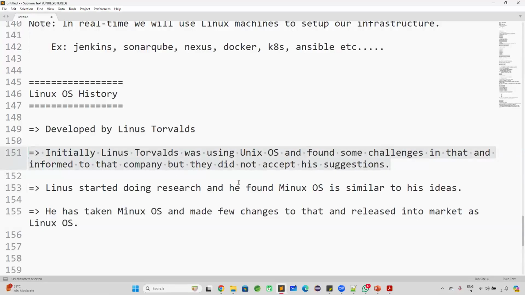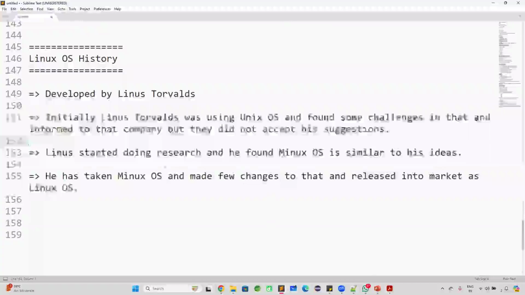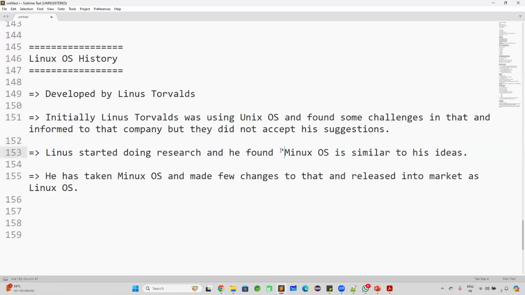But that company did not accept. Then he started doing analysis. Is there any operating system which will match my ideas? Then he found one operating system. Then he took that operating system, made some changes to it, and released it into the market as Linux operating system.